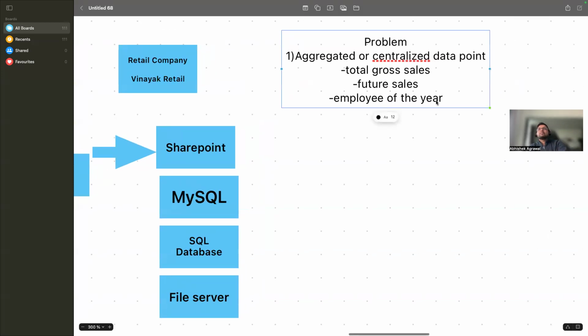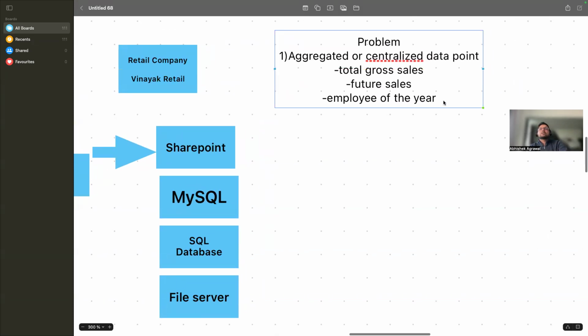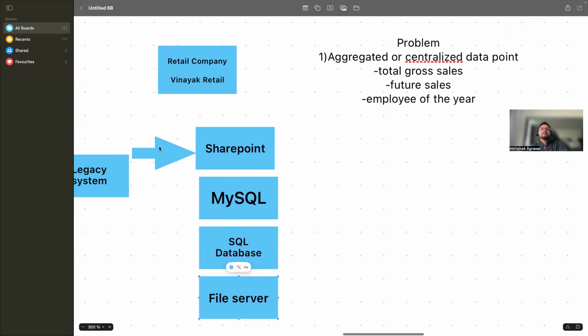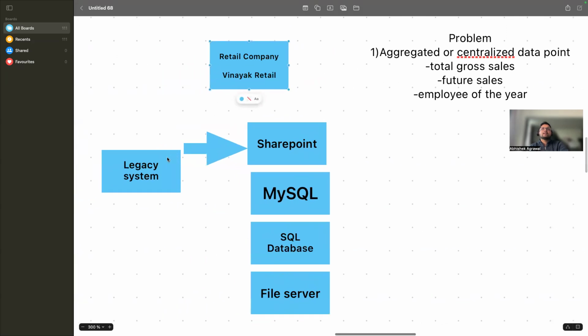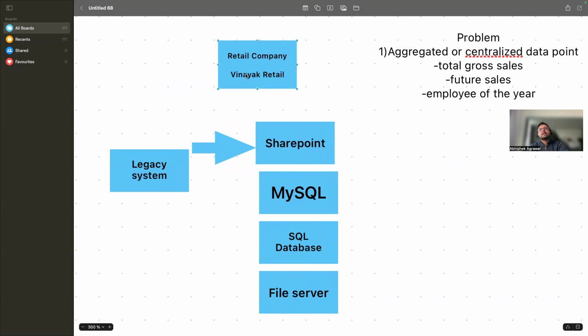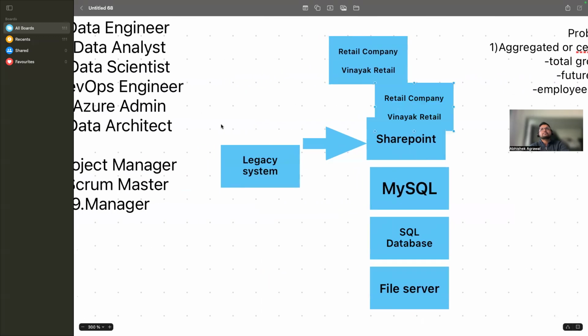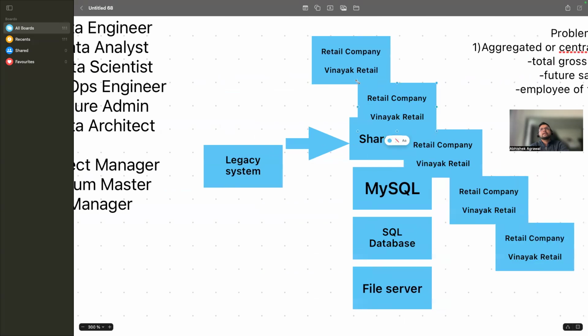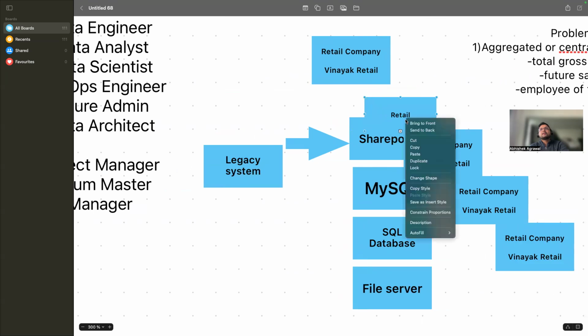So the problem is, if I want to understand the total sales, I need to go to SharePoint, I need to go to MySQL, I need to go to the SQL database, I need to go to the file server, because Vinayak Retail has many stores all across the world, and a few are storing the data in SharePoint, a few are storing in MySQL. So Vinayak Retail has many stores, and a few guys are storing the data in